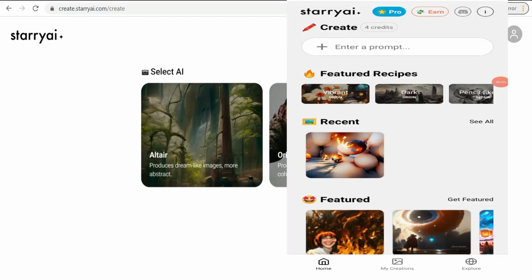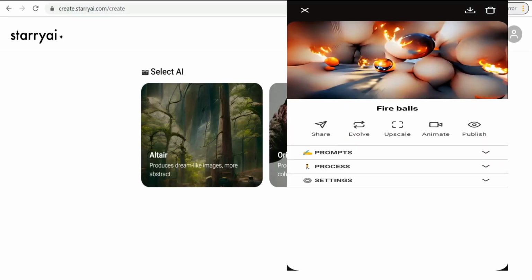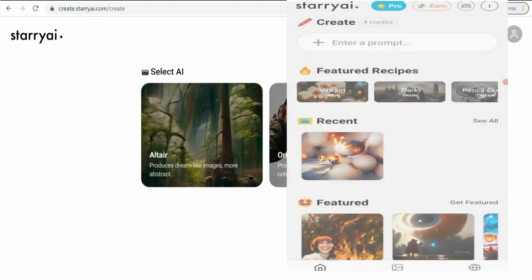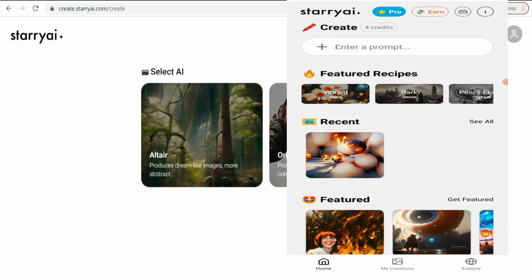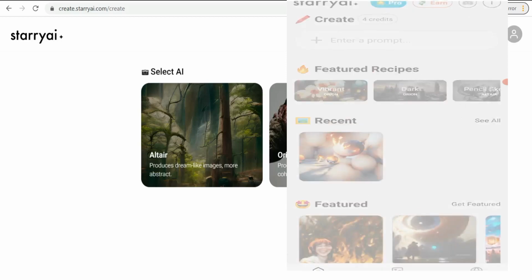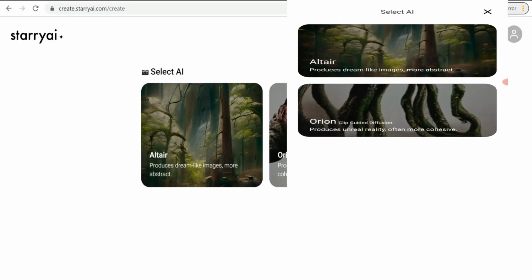Let's go. Okay, as you see here, after downloading this amazing application starry.ai on your phone, and as I said before, you have daily free 5 credits, and I used one to generate this amazing image. As you see, fire poles. And to generate your wonderful image based on your ideas and your thought, all you have to do is insert here, you see, the keyword or your prompt or your idea. And now you have to select your engine to generate your fascinating image.